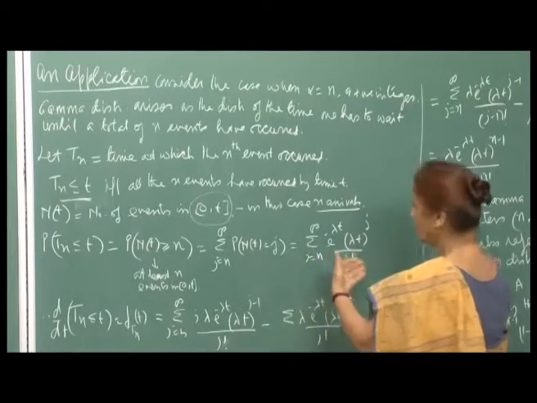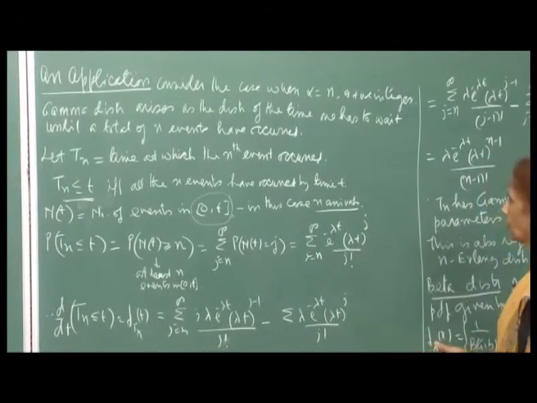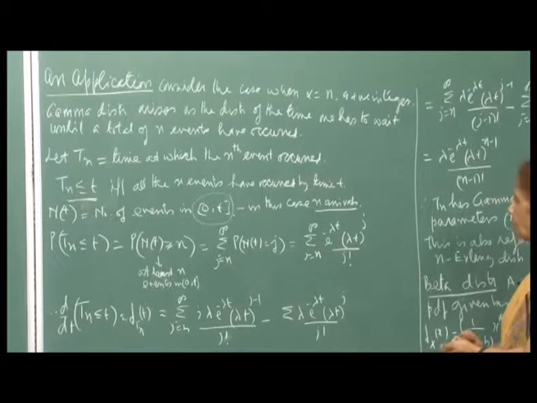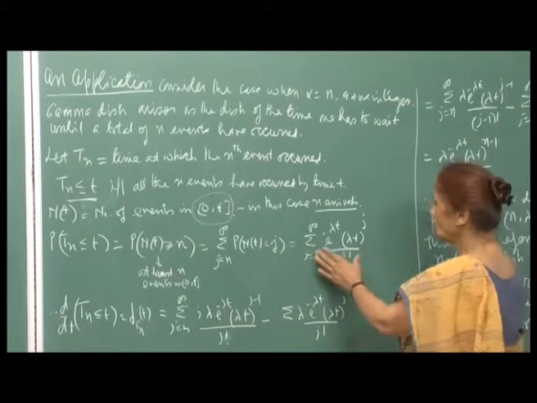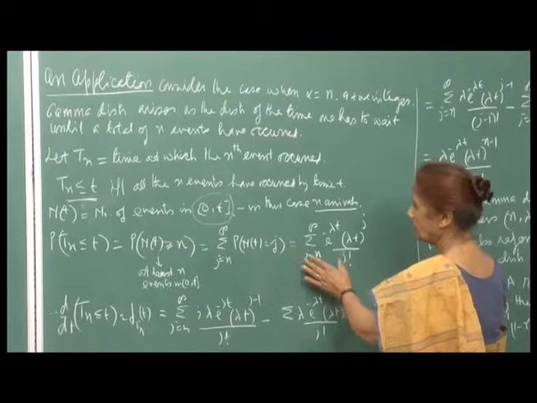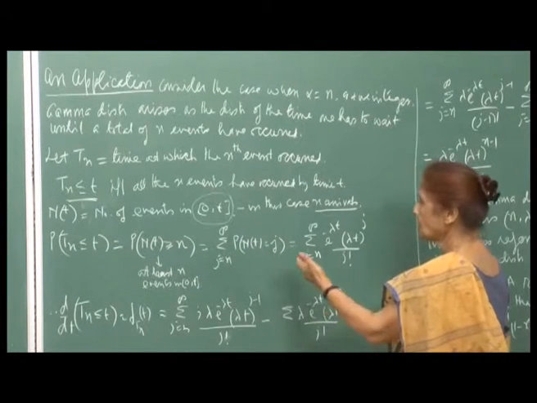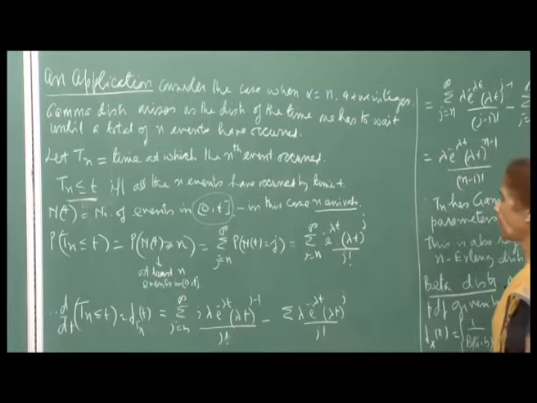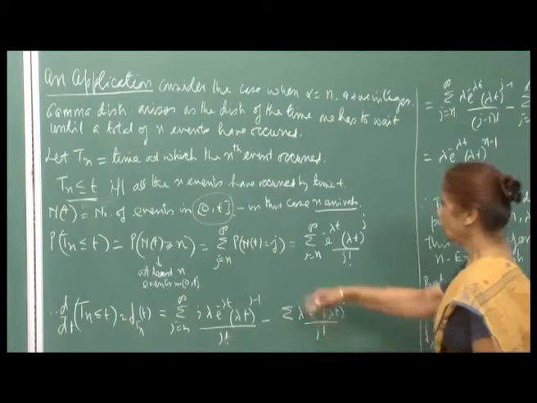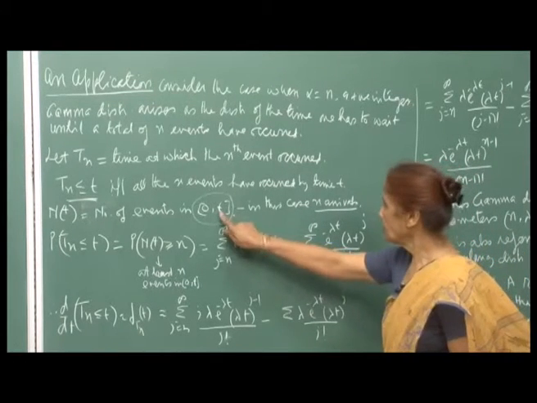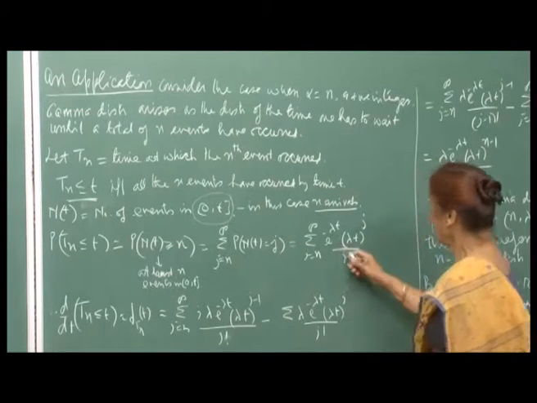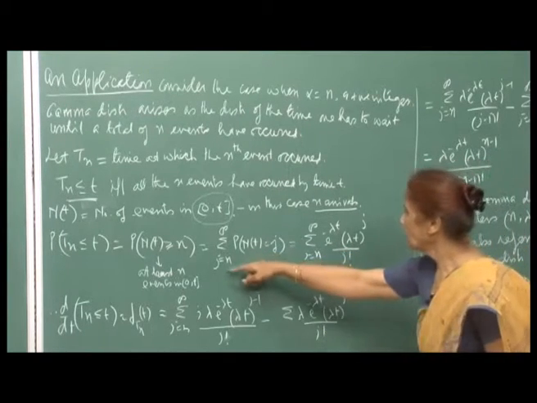And this I will prove hopefully when we are talking about stochastic processes and so on. Then in detail I will discuss how you arrive at this probability. Under certain assumptions, you can show that the probability of n arrivals in the time 0 t would be given by this. So, you sum it up from j to n.